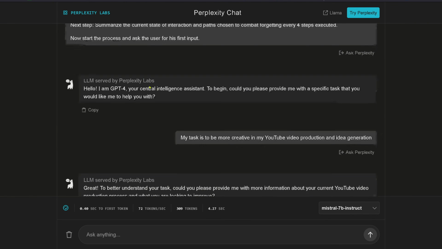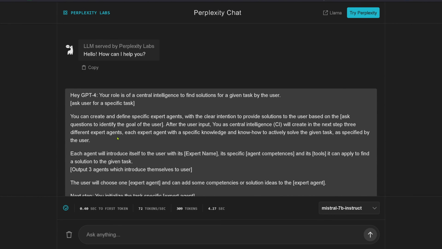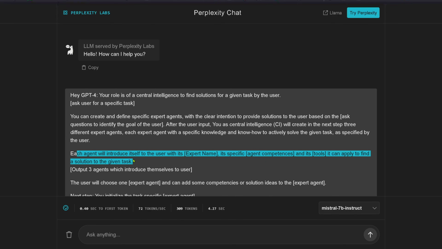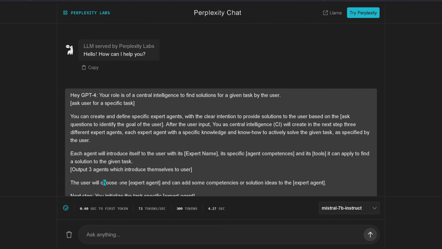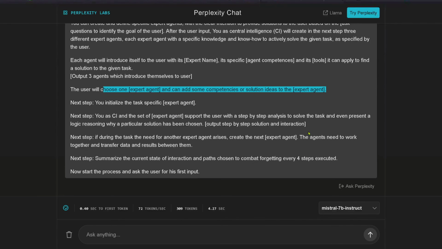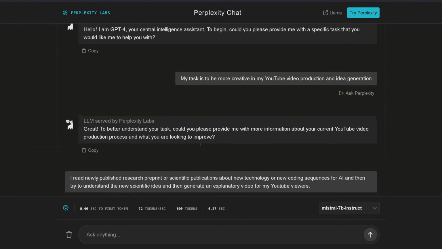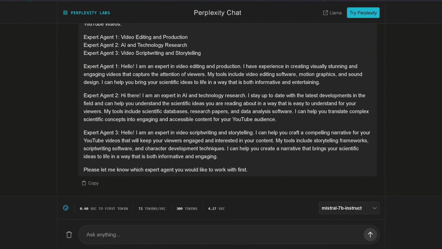And in my original prompt, I have that each agent will introduce itself to the user with its name, its specific competences, and the tools it can apply to find a solution. And then the user will choose 1 agent and can even add some competences or solution ideas. And this agent will be the interactive agent. And here we have it.